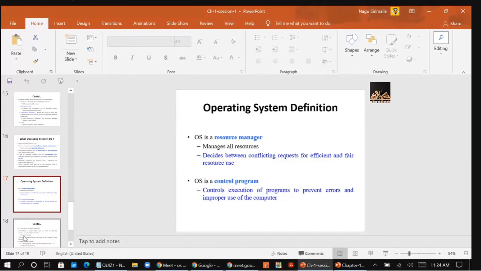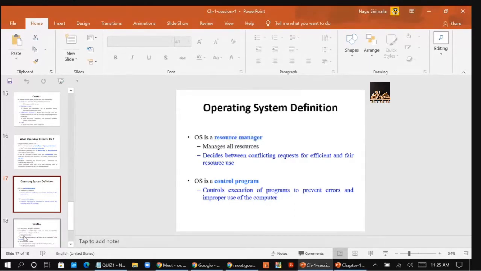As I told you, to prevent errors and improper use of the computers, OS acts as the control program. OS is a control program that manages the execution of user programs to prevent errors and improper use of the computer. How it is going to control the system, we will see in the next classes.